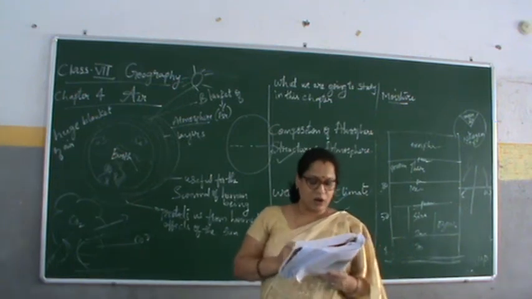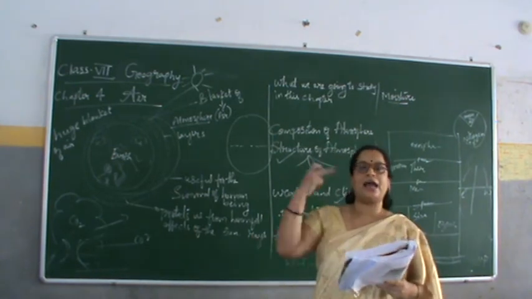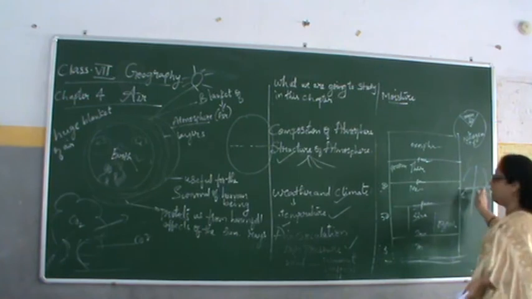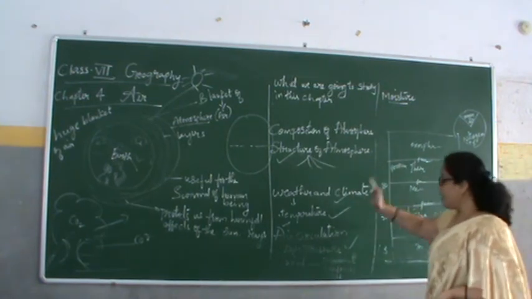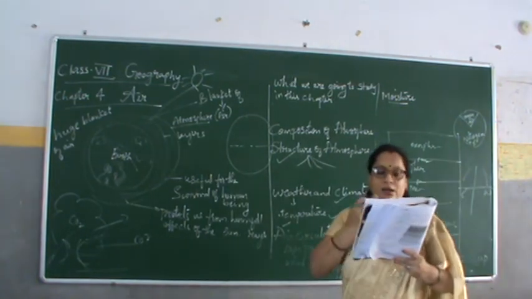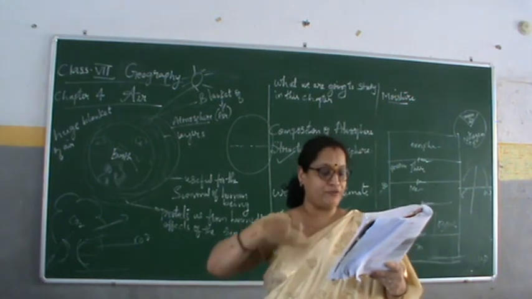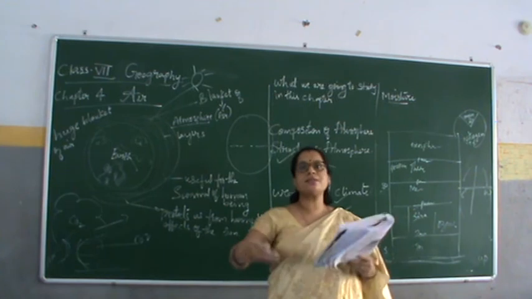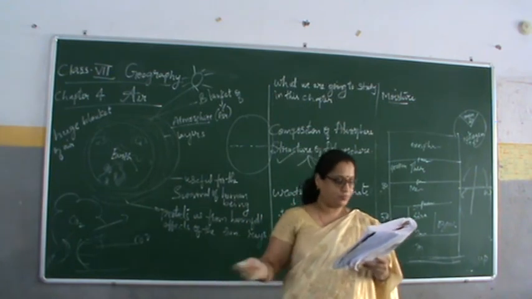Then seasonal winds, what happens? These winds change their direction. In permanent winds, the westerlies and easterlies are permanent, whereas in seasonal winds the direction changes in different seasons, like the monsoon in India.